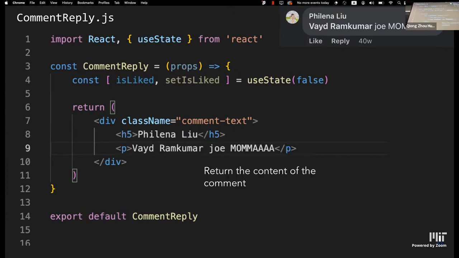Then you're going to return the content of the comment. But hold on a second, this doesn't seem right. We're explicitly writing the commenter's name into this h5 tag. So what can we possibly do to change this? Anyone have some ideas?